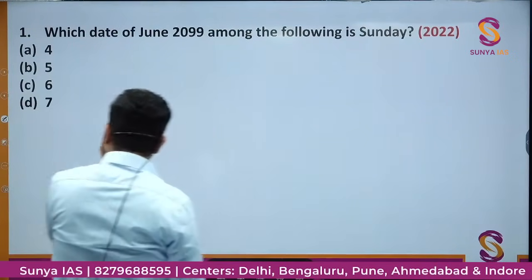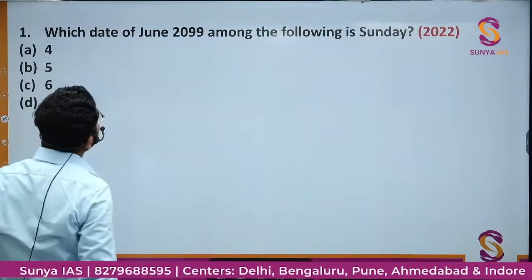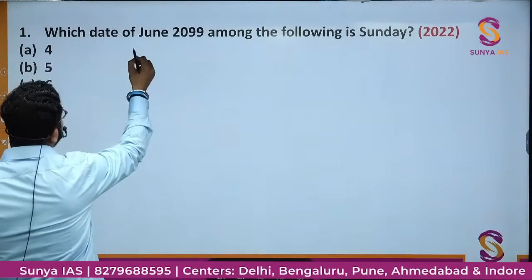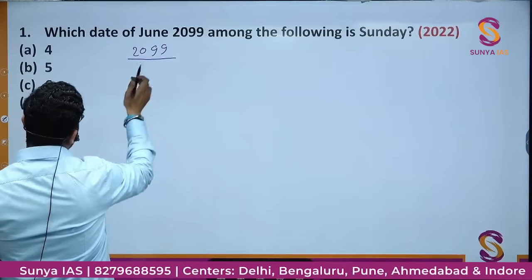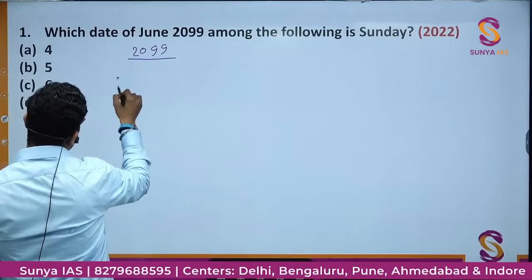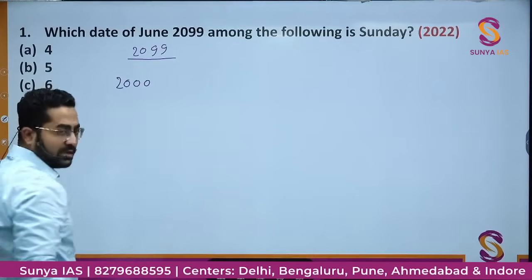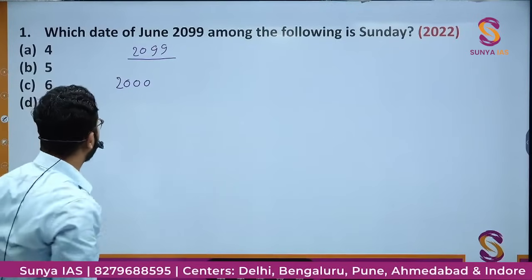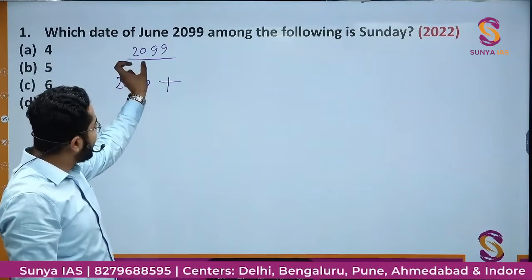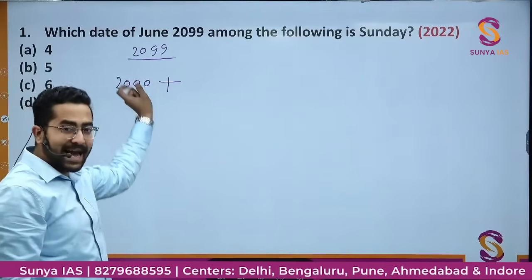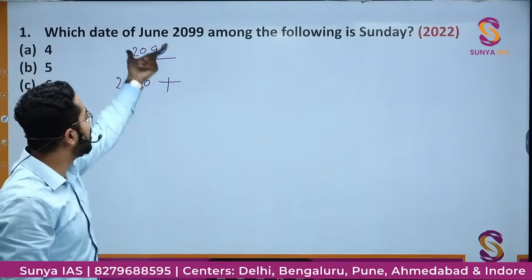ठीक है, मैं क्या करता हूं, what I'll do, 2099, how will I bifurcate it? 2000, because 2000 will be divided by 400, plus जो 2099th year है, उसका till June ही है.